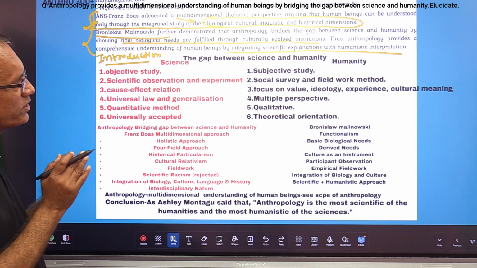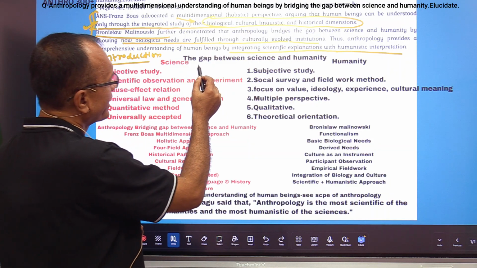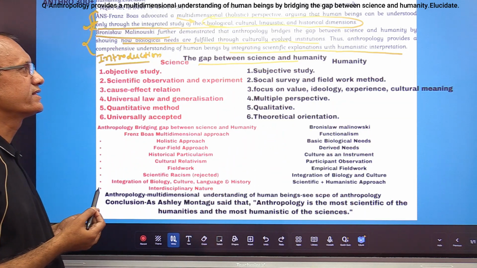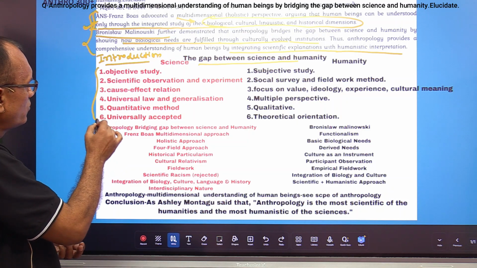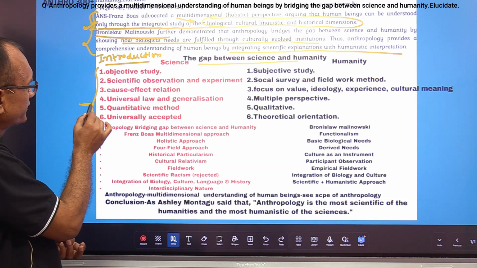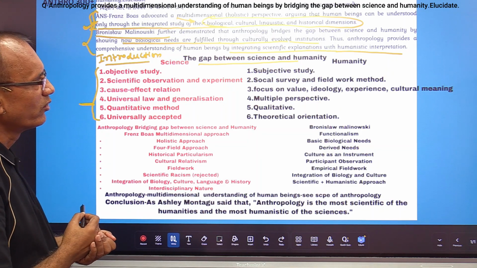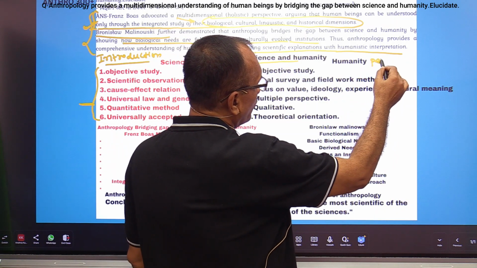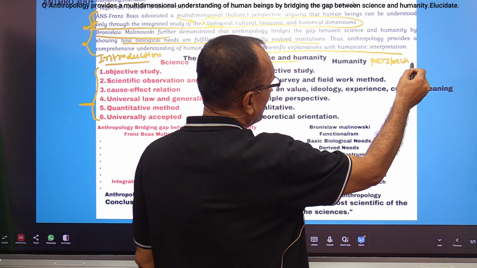Second, bridging the gap between science and humanity. But first we go to write an answer about the gap between science and humanity, meaning the differences between science and humanity. So these are the differences. In humanity we follow a humanistic perspective, right?